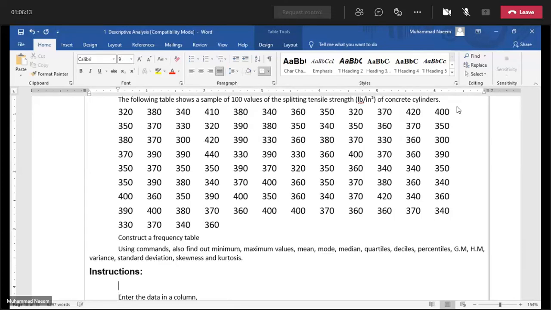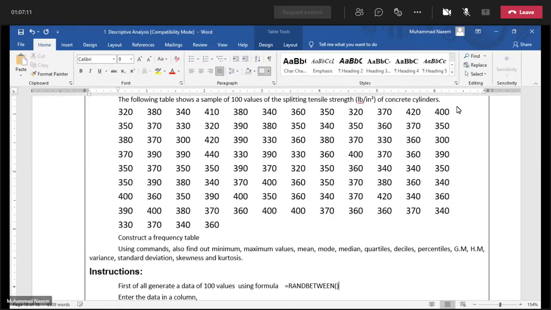How can we generate it? First of all, generate data of 100 values using the formula RANDBETWEEN.